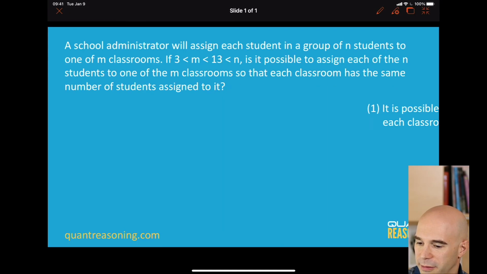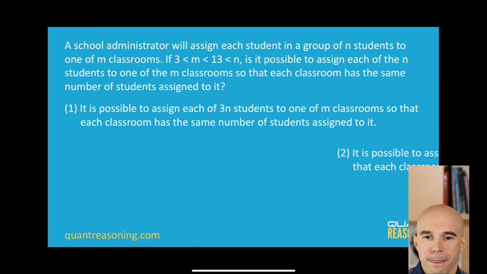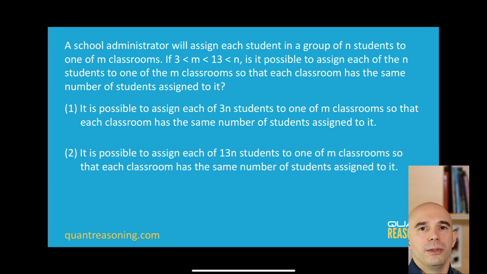Now that we've evaluated statement 1, what do you think about statement 2 on its own? Can you explain, Emmanuel? Why is it that statement 2 is sufficient even though statement 1, which seems very similar to statement 2, is not sufficient? Emmanuel is saying, look, we looked at all the possible prime boxes of M. None of them had a 13 in it. Of course, because 13 is a prime number and we were told M is less than 13. So 13 wouldn't appear in any of the possible prime boxes for M.